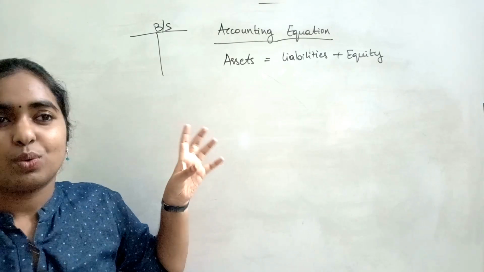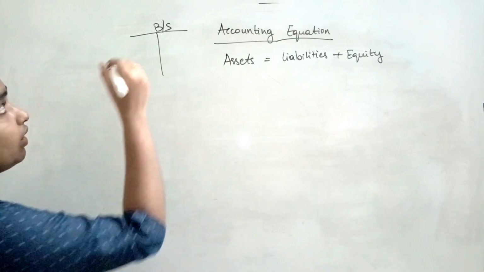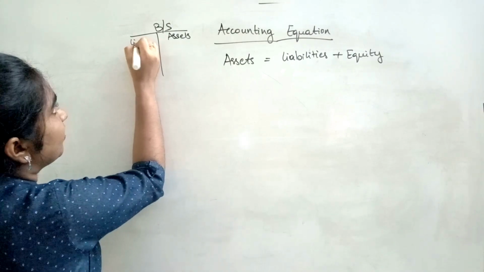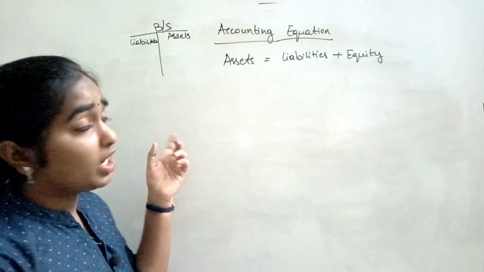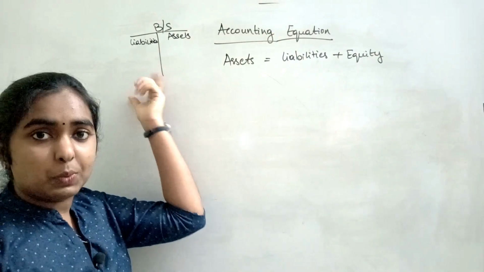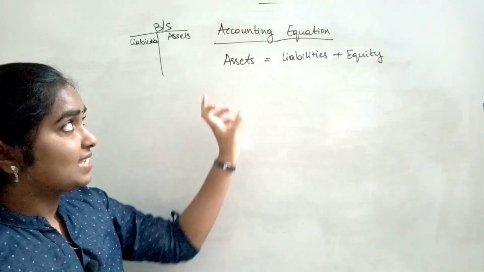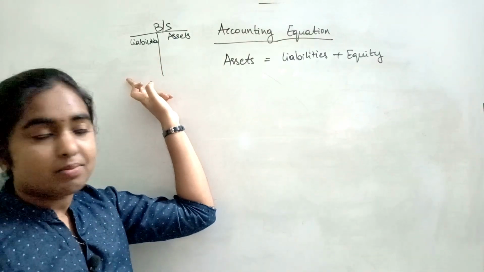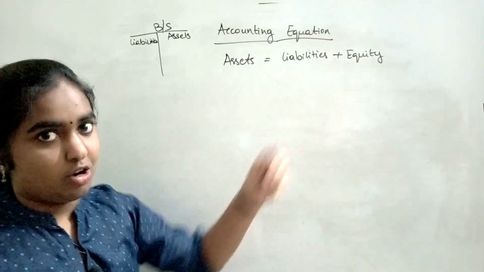This statement shows the assets and liabilities as on a particular date. So the balance sheet will look like this. On the right side we will have assets and on the left side we will have liabilities. Since it is not an account and it's a statement, that is the reason why these assets will always be equal to liabilities. That is where we have derived this accounting equation, which says assets equal liabilities plus equity. And this total liabilities will also include equity. We mention equity separately because that is the owner's contribution.